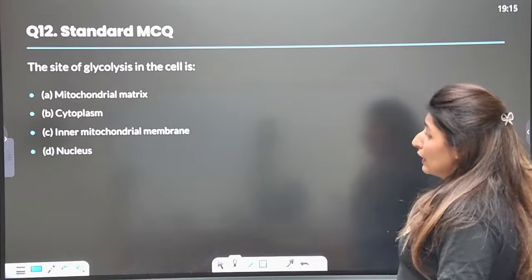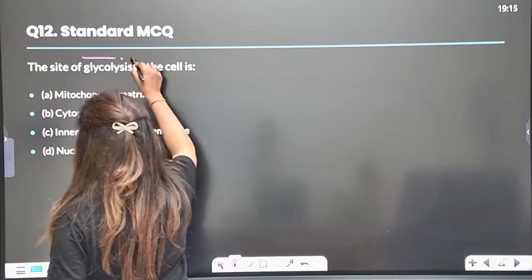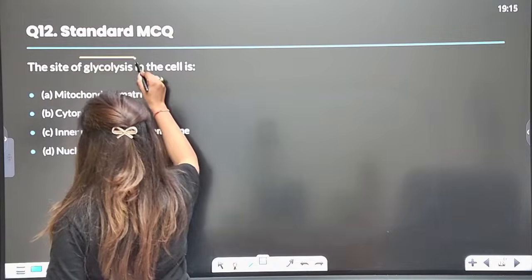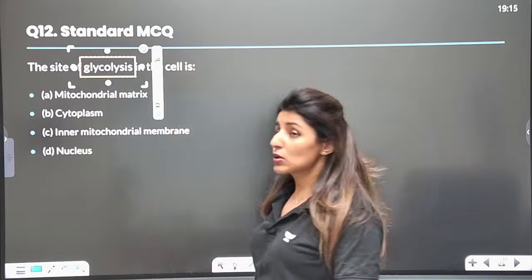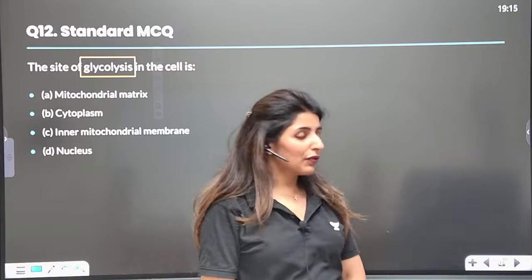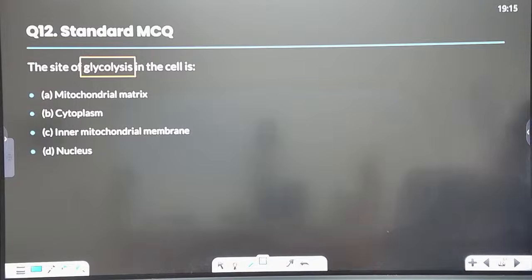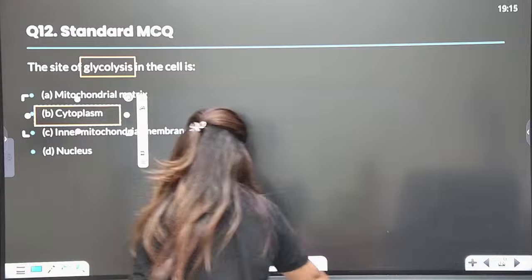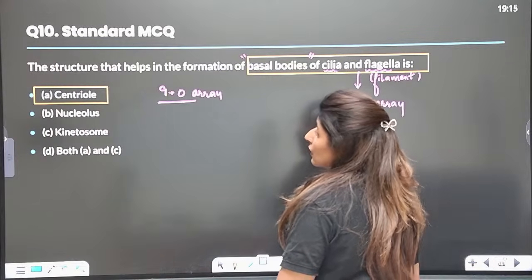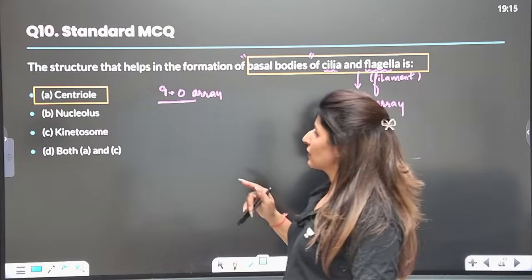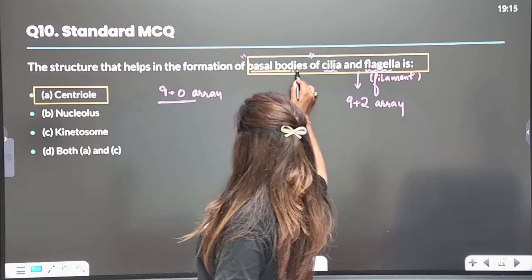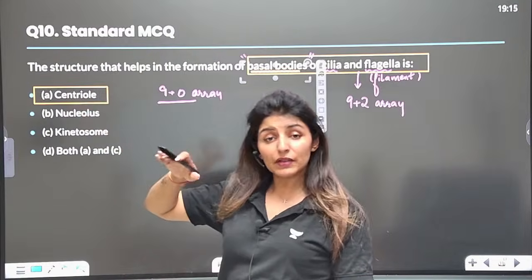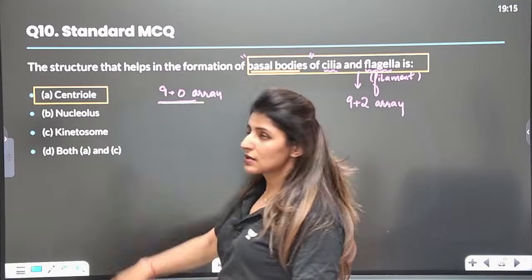All right, guys. Now, the site of glycolysis. Glycolysis is the first step. So where does glycolysis occur? It is the first, common step between aerobic and anaerobic respiration, guys. So the site for glycolysis is the cytoplasm. A student is asking for an explanation of this, as we have discussed that already. Basal bodies are formed by a structure similar to centriole, so the answer is 9+0 array.